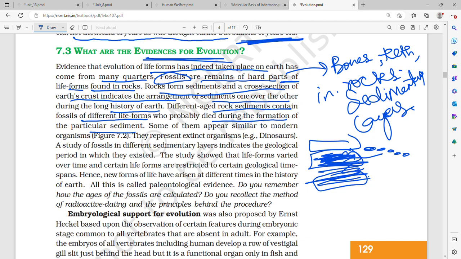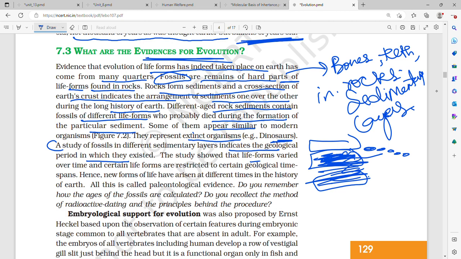Some of them appear and probably died during the formation of that particular layer of sediment. Some of them appear similar to modern organisms. Some represent extinct organisms, for example dinosaurs. A study of fossils in different sedimentary layers indicates the geological period in which they existed.